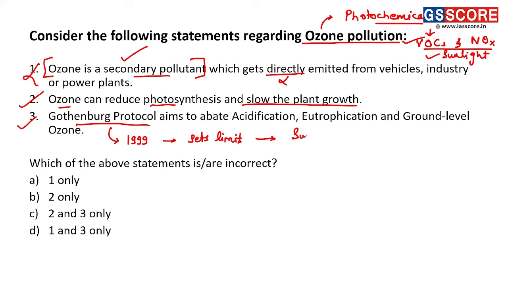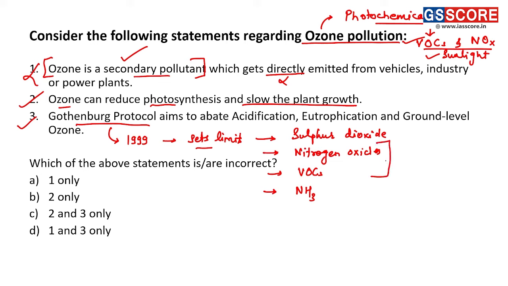It is sulfur dioxide, then nitrogen oxides, then volatile organic compounds, VOCs, and ammonia, right? So it sets limits for these pollutants, and nitrogen oxides and VOCs, they lead to formation of photochemical